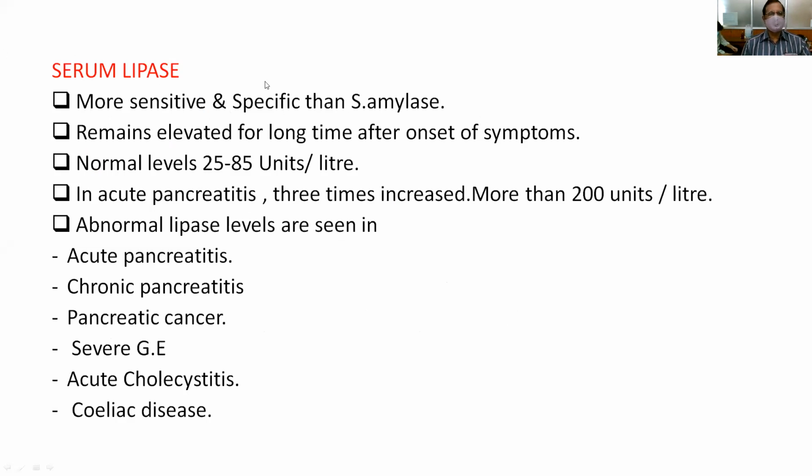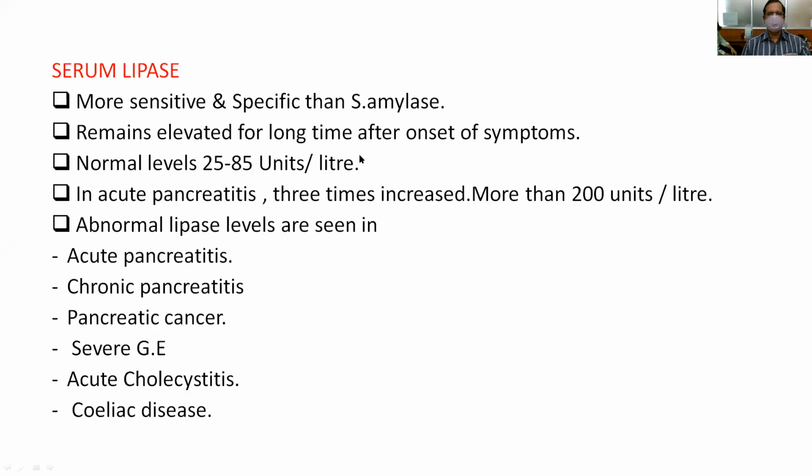Nowadays estimation of serum lipase is very important, because serum amylase may be increased in other surgical conditions also, but serum lipase is more sensitive and remains elevated for a longer time after onset of symptoms.